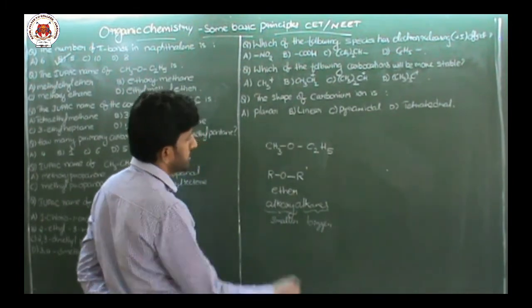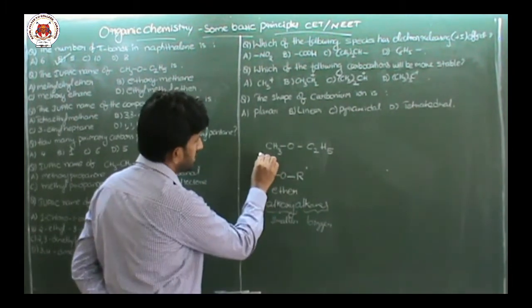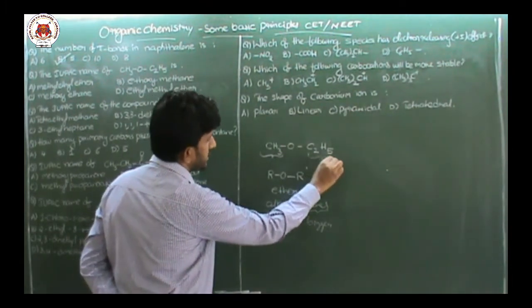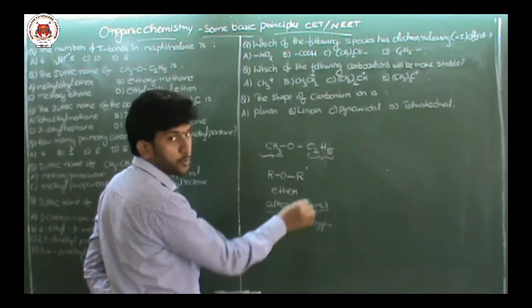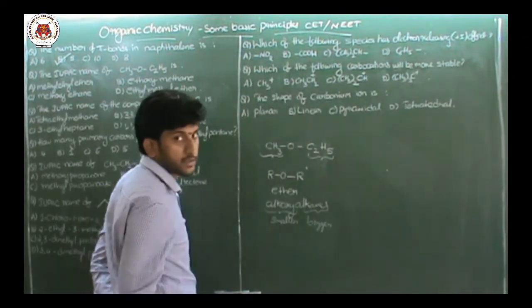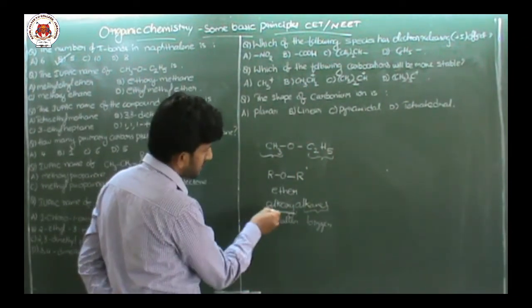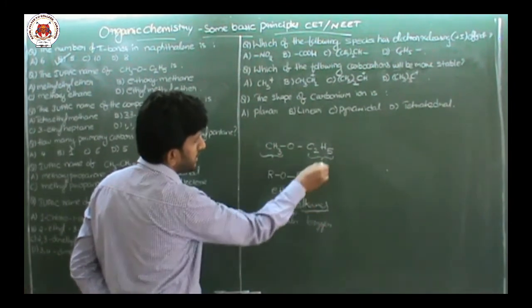Now let us compare the same thing with this given compound. This is a methyl group, this is an ethyl group. Methyl is the smaller group, ethyl is the bigger group, 1 carbon, 2 carbons. So alkoxy will be the methyl group, and the alkane should be ethyl.